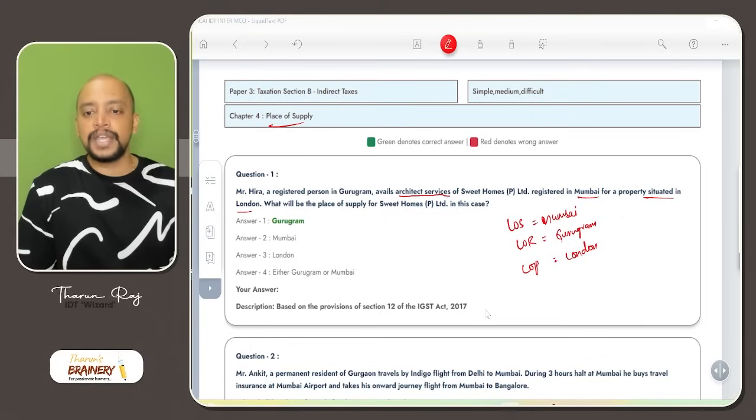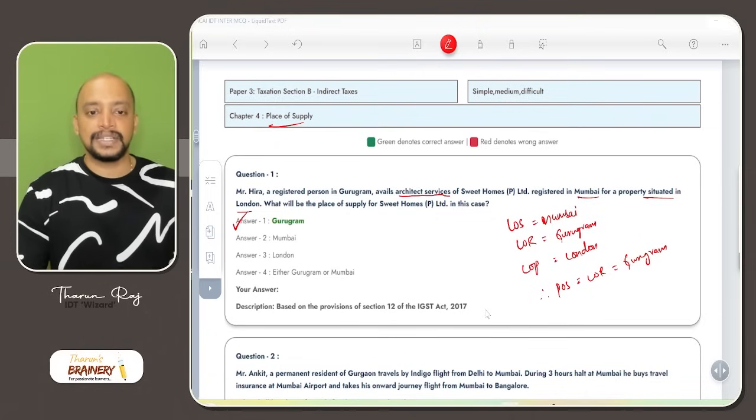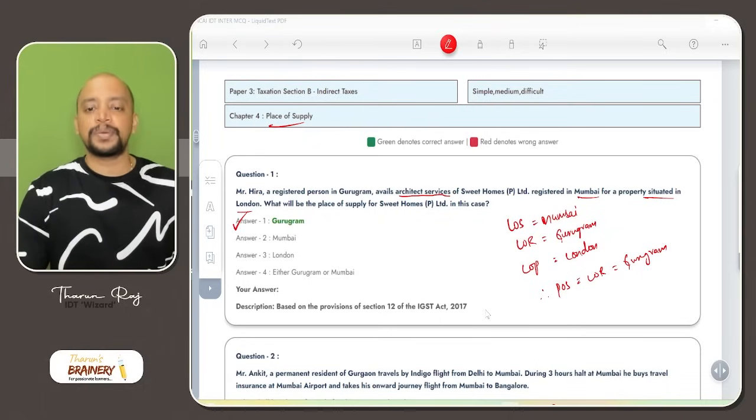London. As the location of property is outside India, what will be taken as the place of supply? Place of supply will be the location of recipient. So Gurugram will be taken as the place of supply. So option A is the answer. What if the property is in India? If the property is in India, the location of property will be taken as the place of supply, wherever the property is.